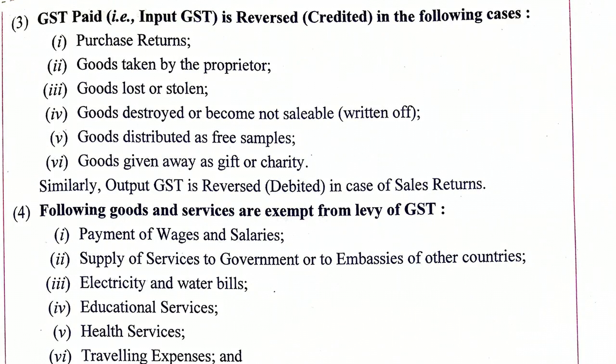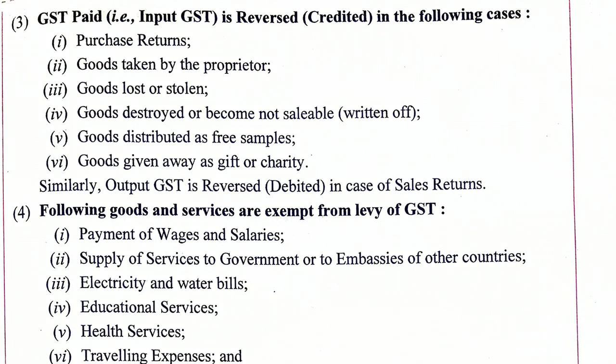Goods taken by the proprietor, that means for personal use, if suppose goods worth rupees 1000 are purchased for sale and out of those goods worth rupees 100 are used by the proprietor for personal use, the amount of GST paid on rupees 100 will be credited because now you cannot sell those goods and collect GST on that. So on 100 rupees, 12% rupees 12 will be credited when there is drawings. So accordingly we will pass journal entries and credit the amount of GST in case of drawings.